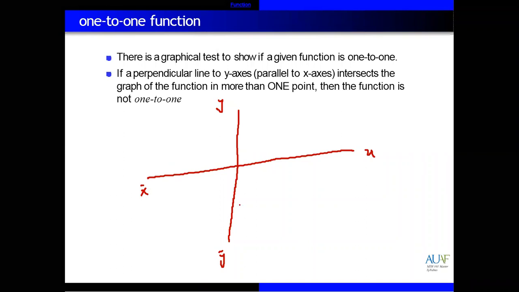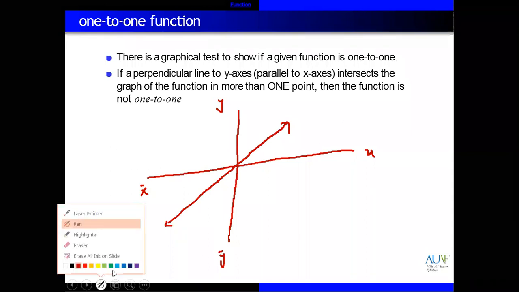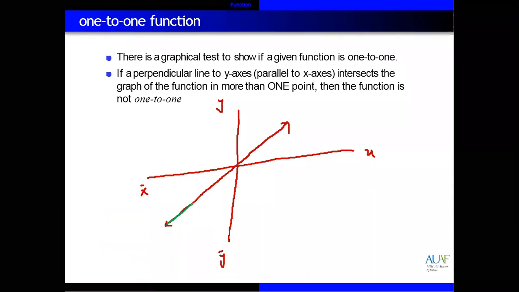If we have this line graph, we have the horizontal line test, similar to the vertical line test, but now you draw a line perpendicular to the y-axis. Previously we discussed a perpendicular line on the x-axis.